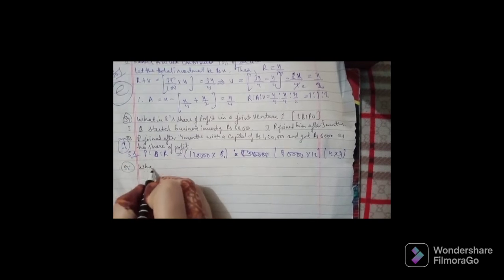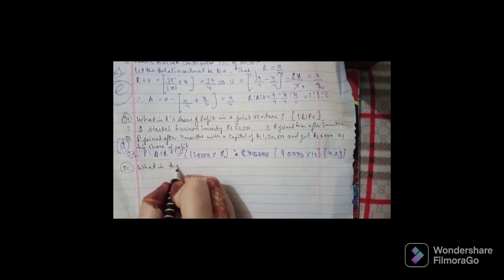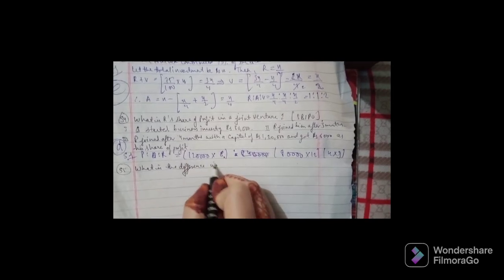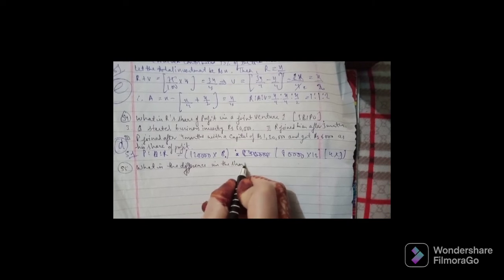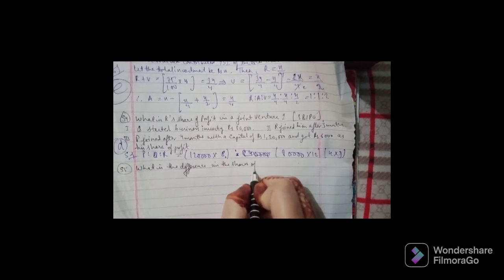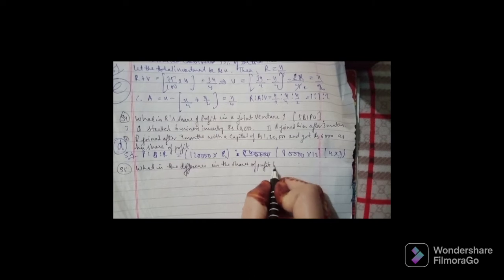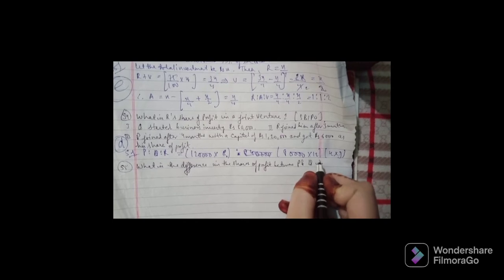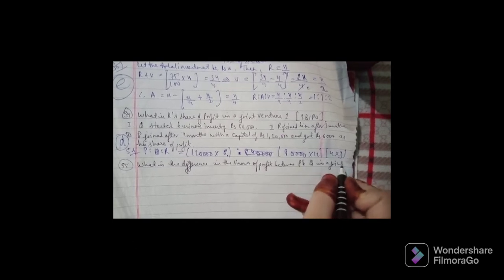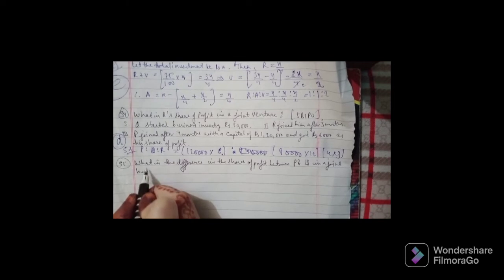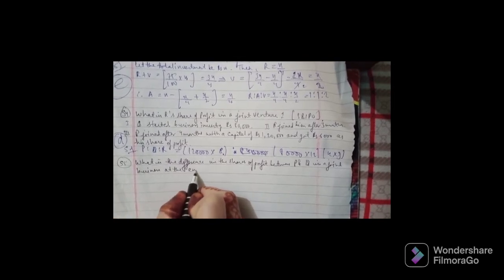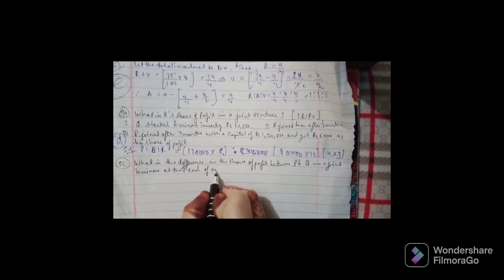What is the difference in the shares of profit between P and Q in a joint business at the end of 1 year?